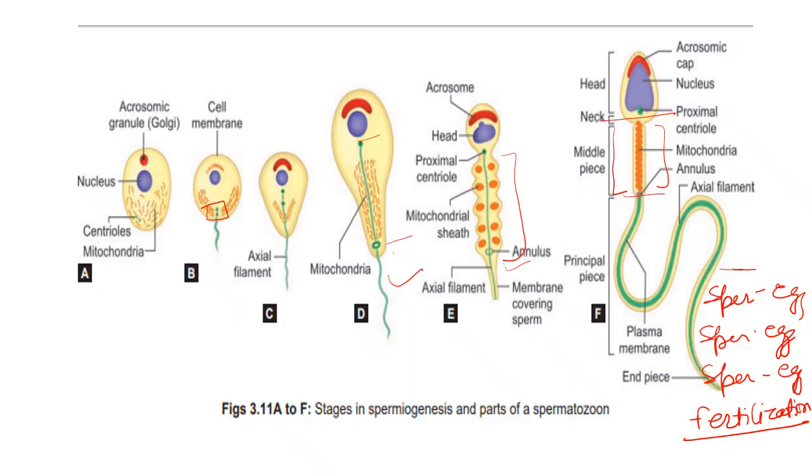So here is a quick review of spermatogenesis. It is a part of gametogenesis. You have to remember its definition, its location, then the flow chart, the prenatal changes, what the resting phase is, and then the postnatal changes, and after this the important phase, that is spermiogenesis.